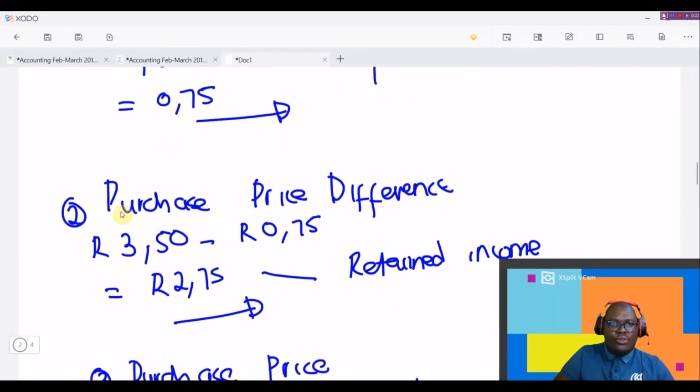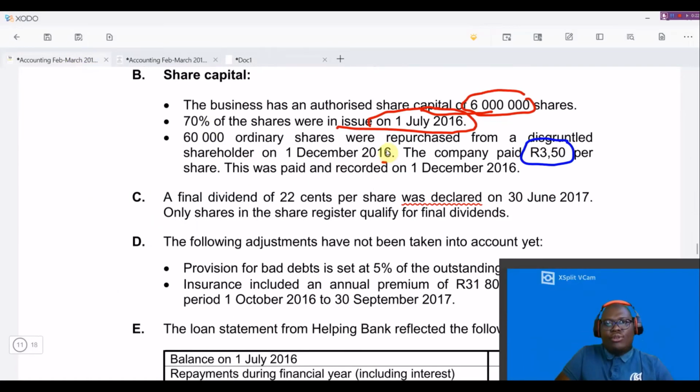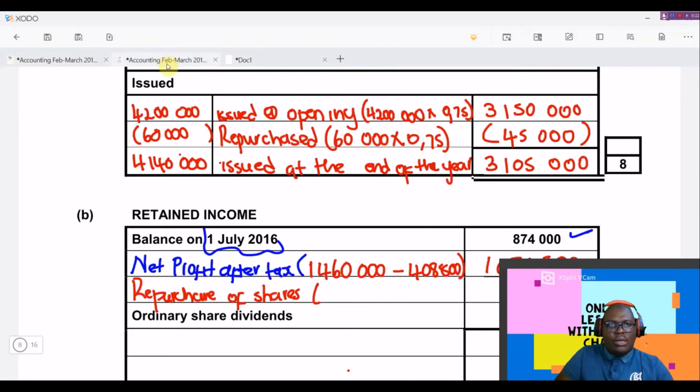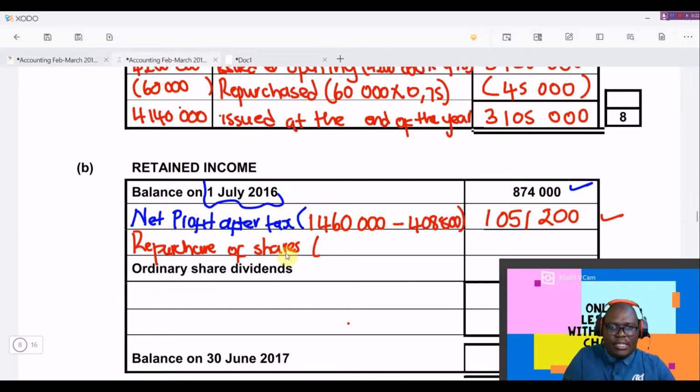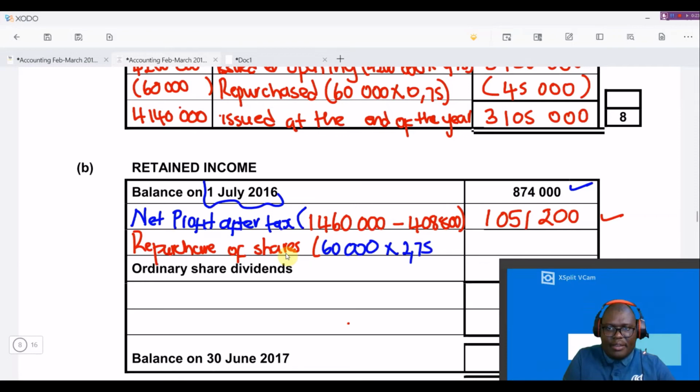So what we're going to do is check the number of shares that were bought back. They told us that 60,000 shares were bought back. So on our retained income note, we're going to say 60,000 shares multiplied by 2 rand 75.